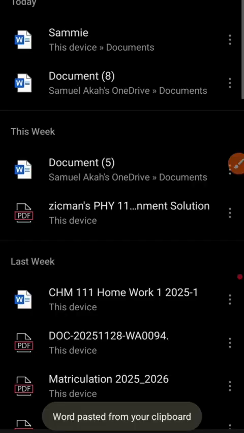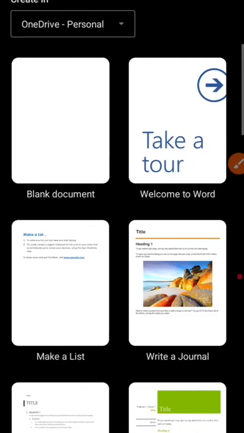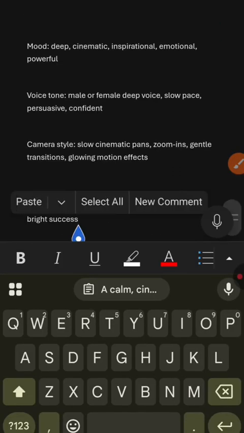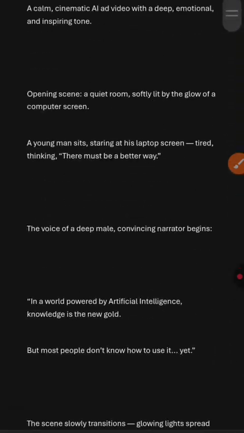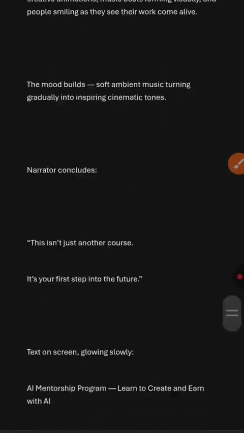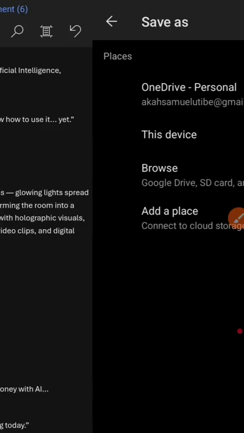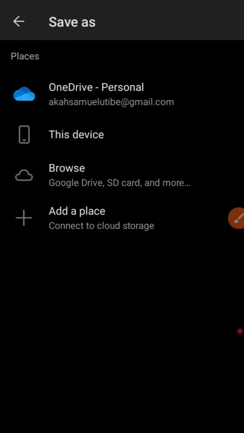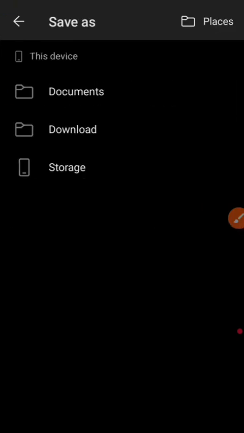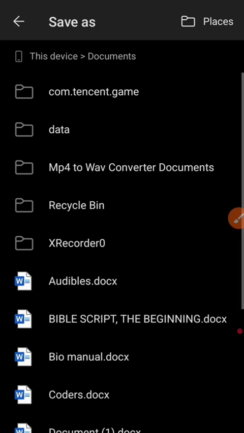PP doesn't accept it. So we'll copy it and take it to a blank Microsoft Word document on our device and paste it there. You can also add images to the Word document if your ad needs specific images. PP is able to handle it. Then you go ahead and save the Word document to your device, like you're seeing me do on the screen.